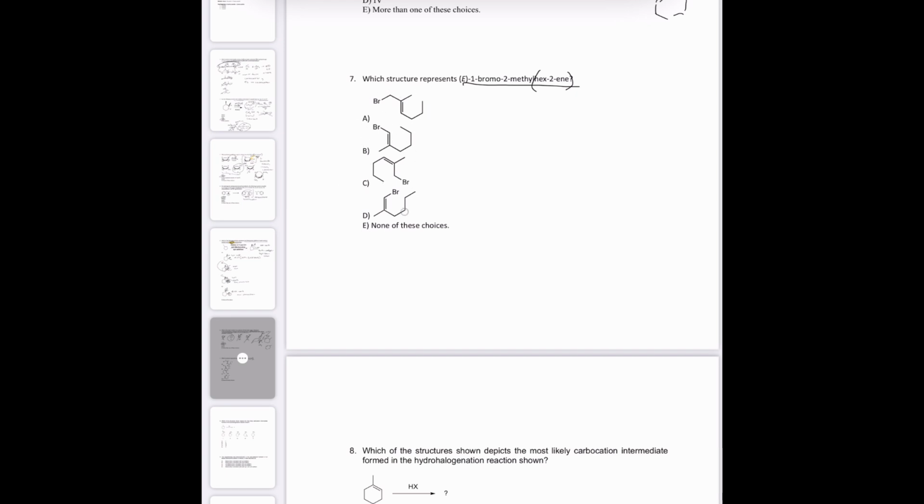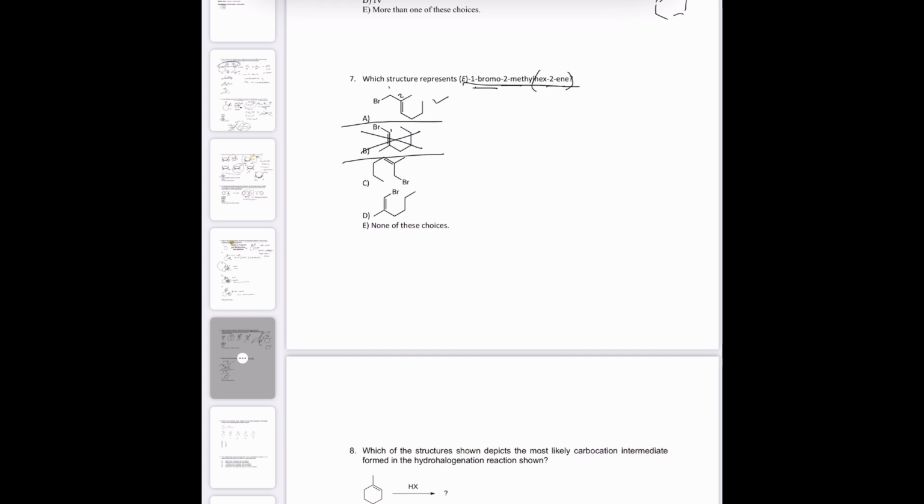So then the next thing I'm going to look at is the position of the methyl group and the bromo and the double bond. So this has the bromo 1 and methyl 2 and double bond 2, so that's a good option. This has the bromo 1, but also the methyl. Oops, I just thought that A went with that. Dang it, I try to get those out of my test, so I'm sorry if that confused you. Bromo 1 and the double bond 1, so that won't work.